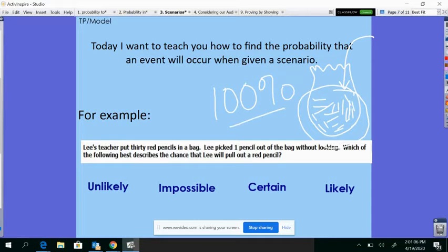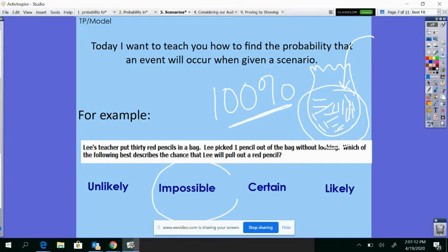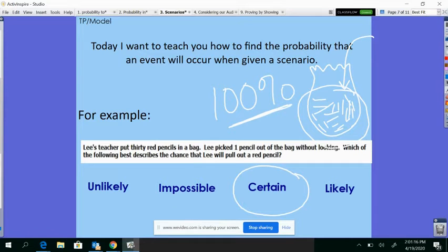So when something is 100% of a chance, I'm sorry. Oops. That is 100% certain. So it is certain that Lee's teacher will pull a red pencil out of the bag because there are only red pencils to pull out.